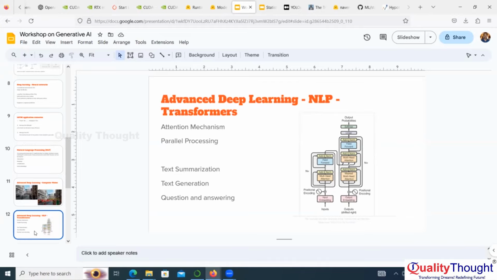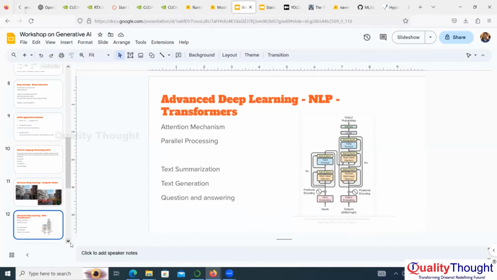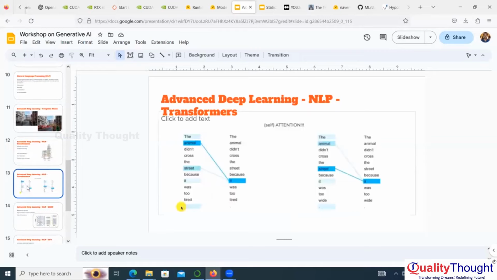And there is one more thing introduced here: attention. I'm going to give one example on attention. There are two sentences here. The animal didn't cross the street because it was too tired. Here, "it" is referring to the animal. It is not referring to the street, because a street cannot be tired, right? That is the attention mechanism.